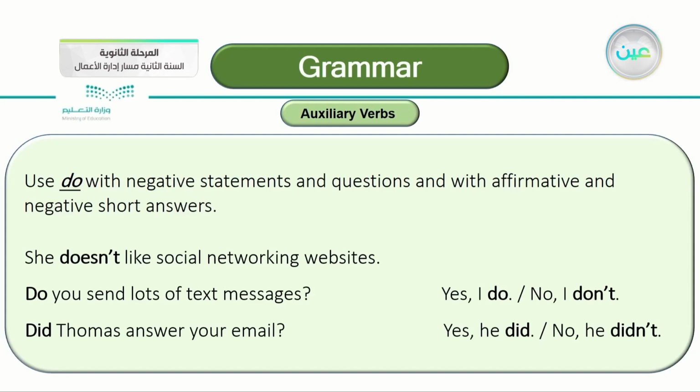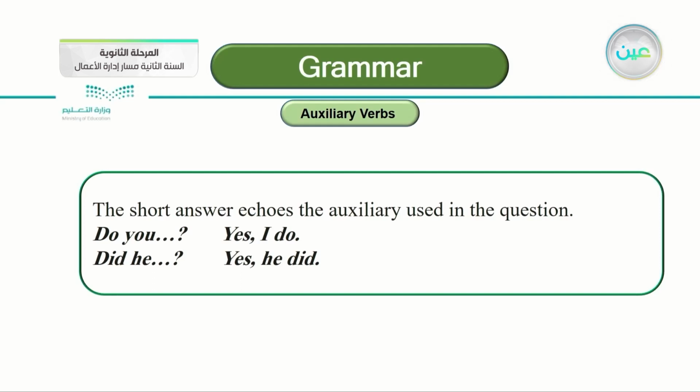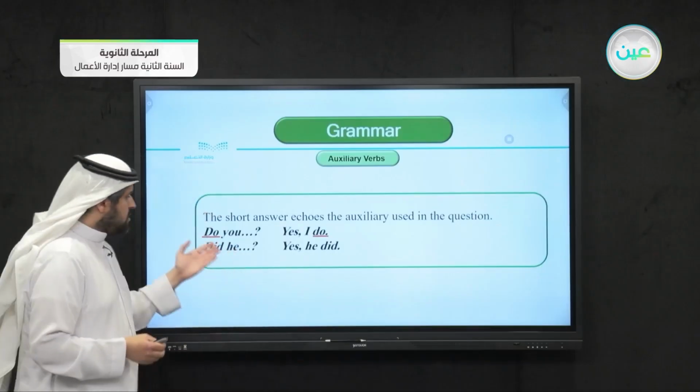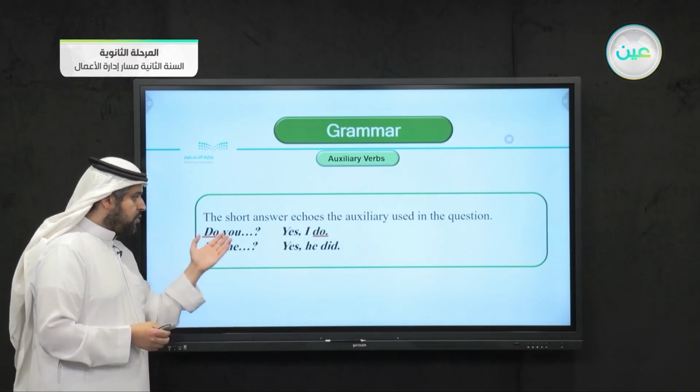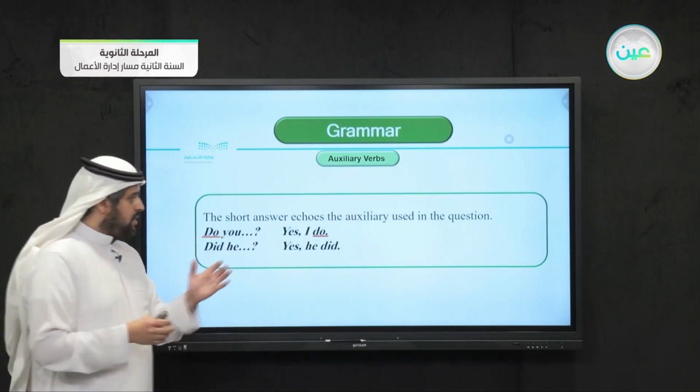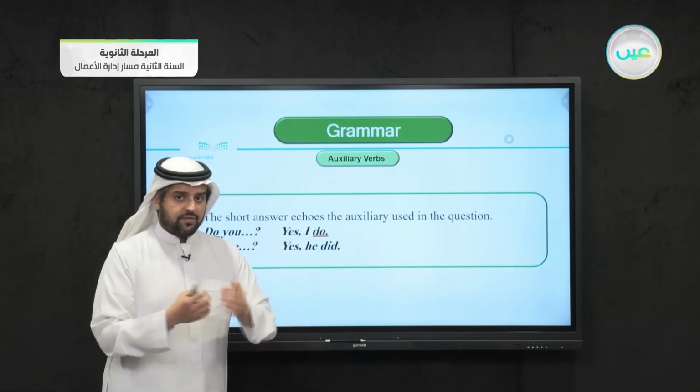If you focus on the questions, the short answers echo the auxiliary used in the question. So whatever auxiliary you have in the question, you have to use the same auxiliary verb in the answer. For example, do you? You say, yes, I do. Or if it's negative, no, I don't. You don't say, yes, I does, or yes, I did. If you use the auxiliary verb do in the question, you have to use the same verb in the answer, which is, again, do or don't if it's negative.